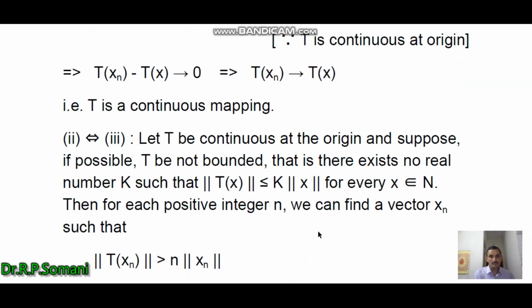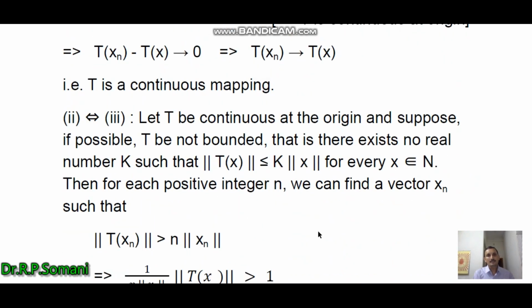Next we consider second implies third. That is, if T is continuous at the origin, then we have to prove that it is bounded, and if it is bounded, then we have to prove that it is continuous at the origin.